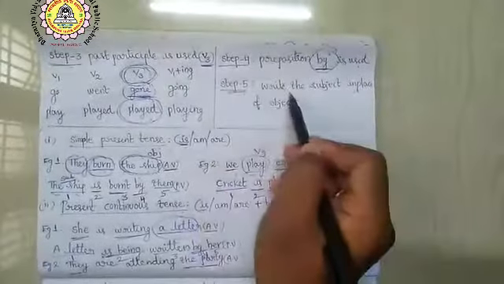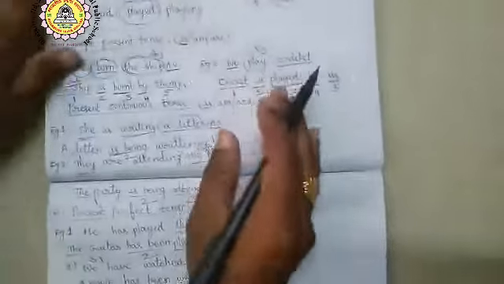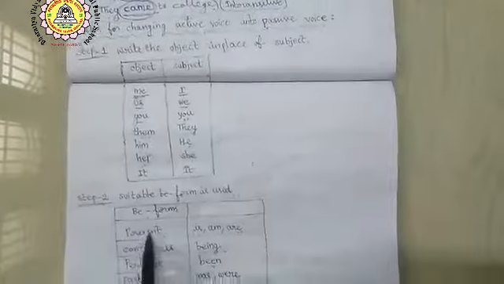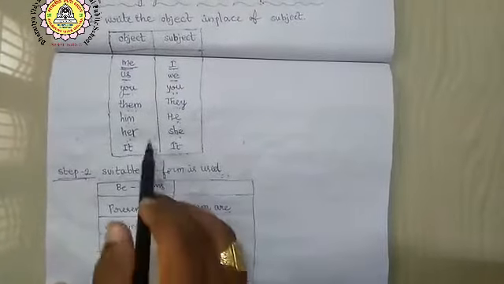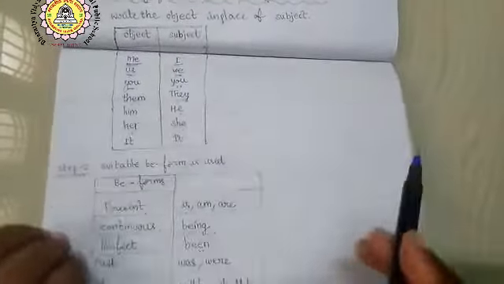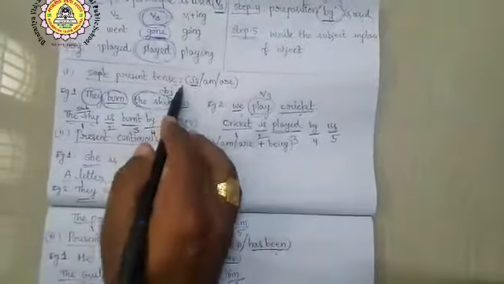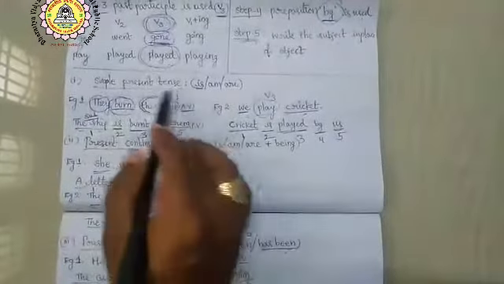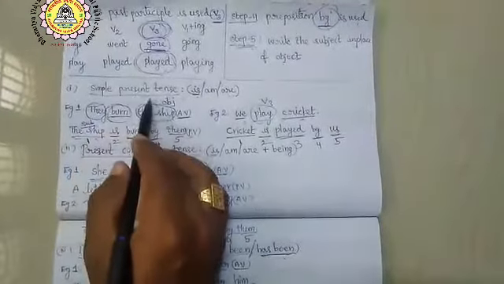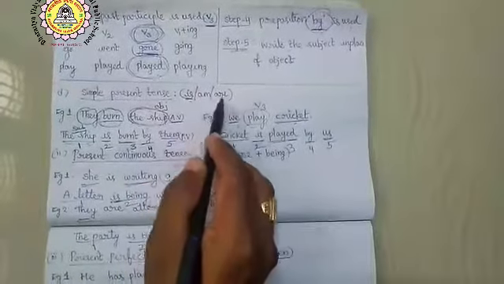As step 5, write the subject in place of the object. Just like we have done in step 2, where we wrote be forms, in the same way we have to use them here. For simple present tense, the be forms are is, am, are. If they have given a sentence in simple present tense, we have to use the be forms is, am, are.